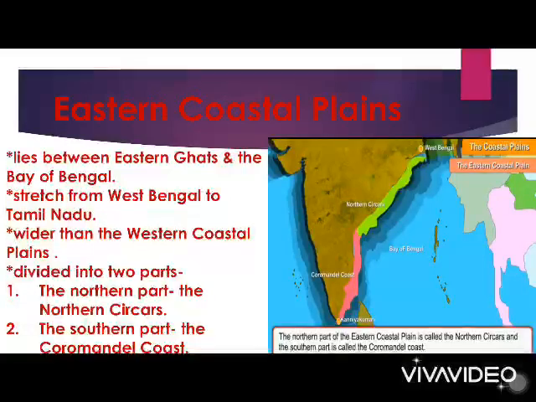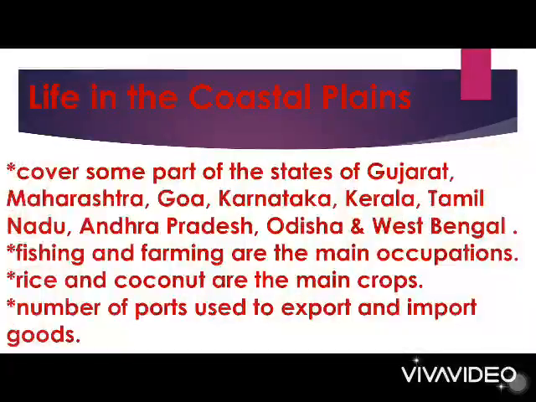The eastern coastal plain lies between the Eastern Ghats and the Bay of Bengal. It stretches from West Bengal to Tamil Nadu. It is wider than the western coastal plain. It is divided into two parts: the northern part known as the Northern Sircars, and the southern part called the Coromandel coast. Now we will discuss the life in the coastal plains.